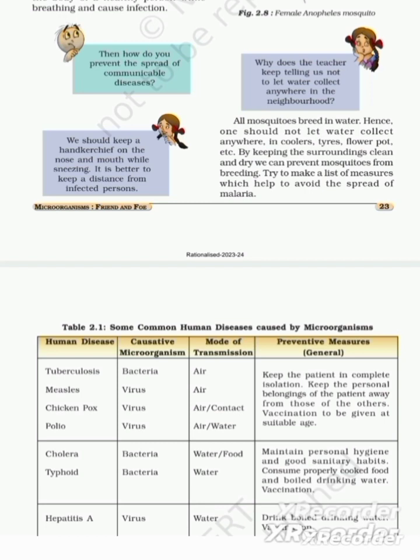Hence, one should not let water collect anywhere, in coolers, tires, flower pots, etc. Anywhere it should not get collected and remain the same. It should be cleaned. So, what can we do to prevent the spread of these diseases? We can keep the surroundings clean and dry so that mosquitoes cannot lay eggs in any water collected over the ground, and hence we can prevent mosquito breeding.